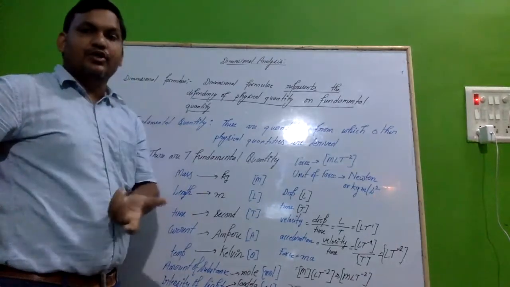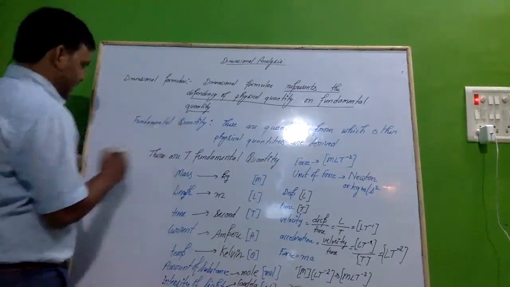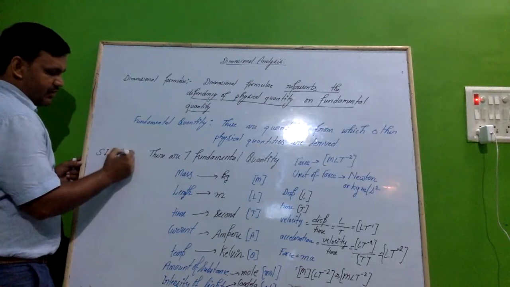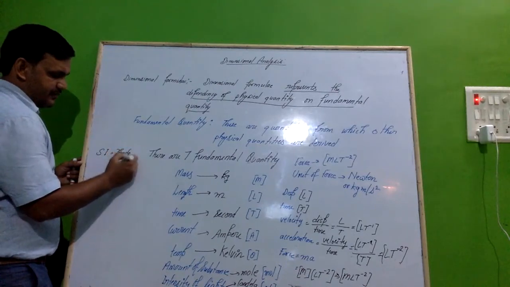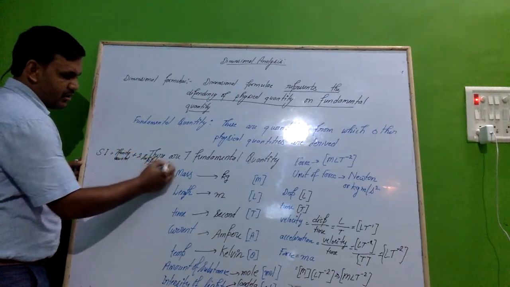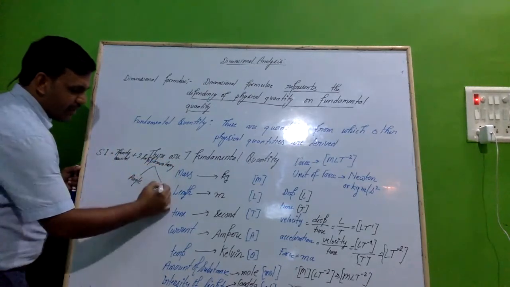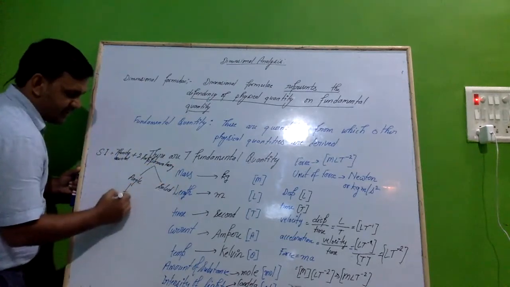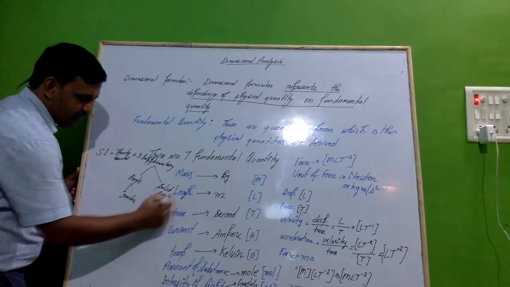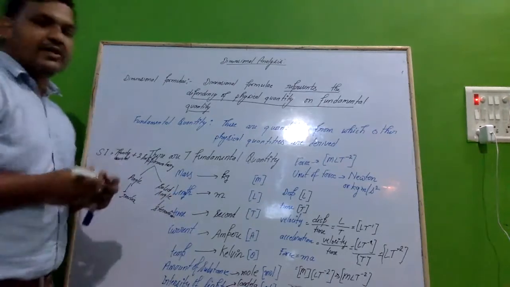Those 2 supplementary are angle and solid angle. So the unit of angle is radian, and solid angle has the unit steradian. So these things should be in your mind.